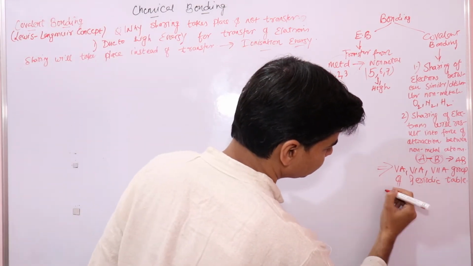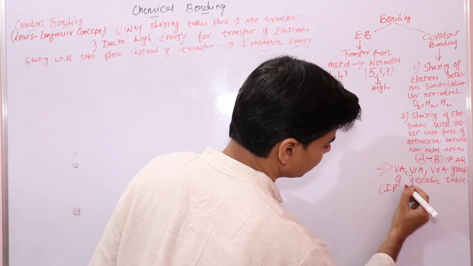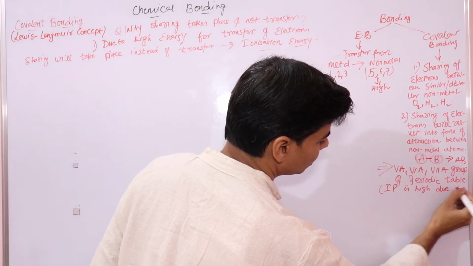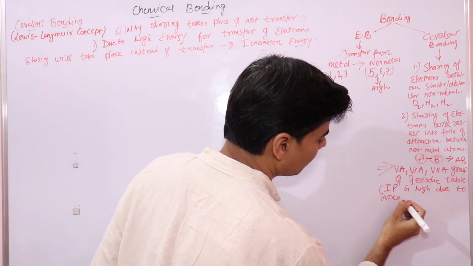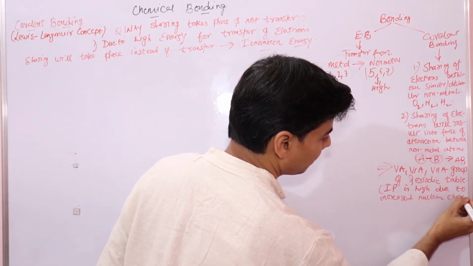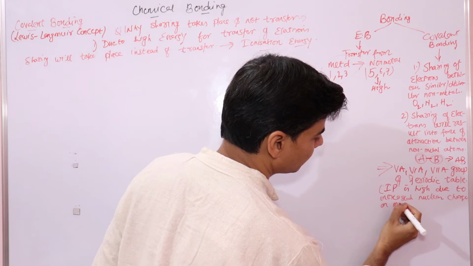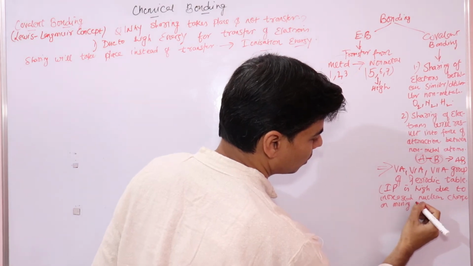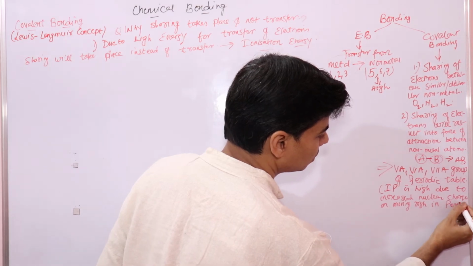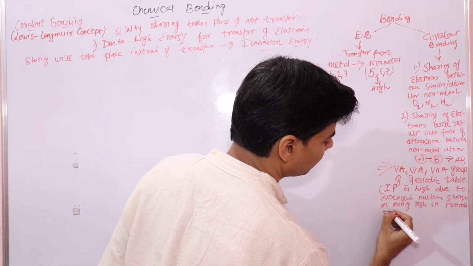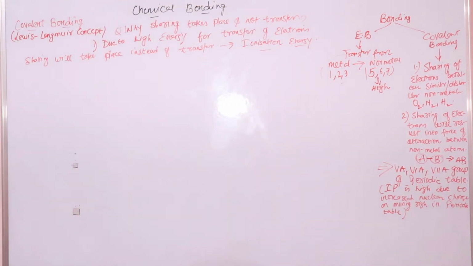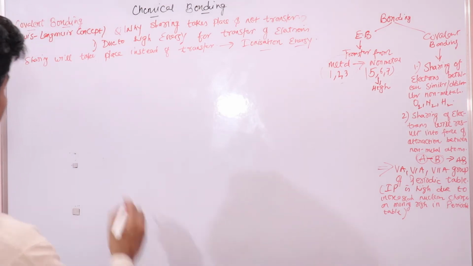For these elements, ionization potential is high, due to increased nuclear charge on moving right in the periodic table.